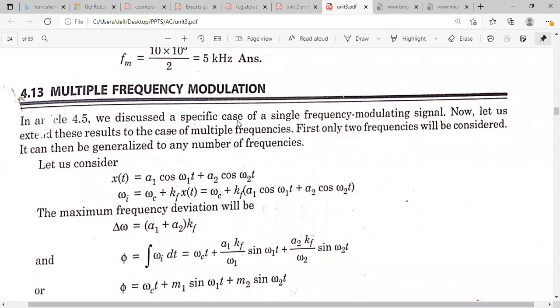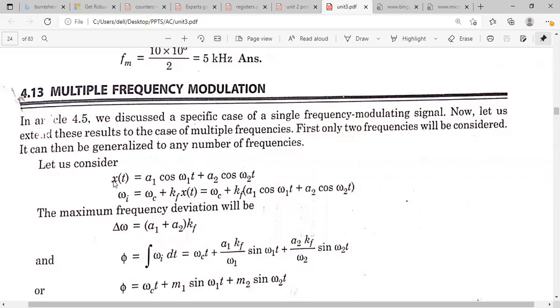We know that if the modulating signal contains a single frequency component, we assume it as omega m. In this case, we are assuming the modulating signal contains multiple frequency components. So we are assuming omega 1 and omega 2 are the two different frequencies corresponding to the modulating signal x of t.